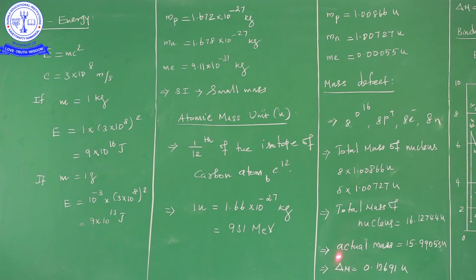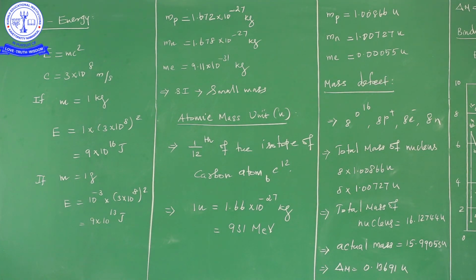So the mass defect is the difference of mass between the calculation method and the experimental method. In other words, it is the mass difference between the total mass of the nucleus calculated by the calculation method and the actual mass of the nucleus from the experimental method. The mass difference is delta m equal to 0.13691 atomic mass unit. So there is a mass difference, which means some mass disappears. That is known as the mass defect.